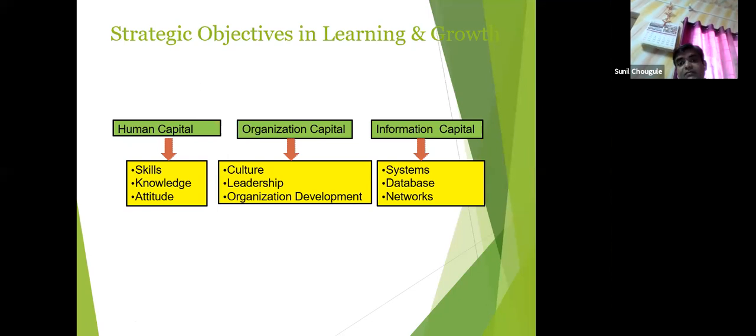Now, information capital, again in learning and growth, information.